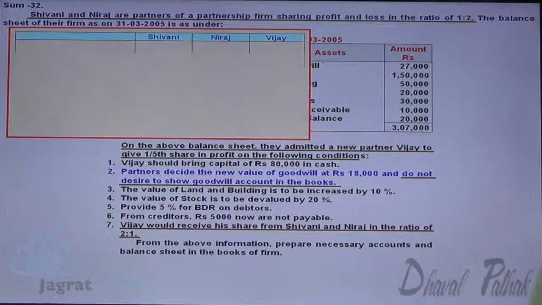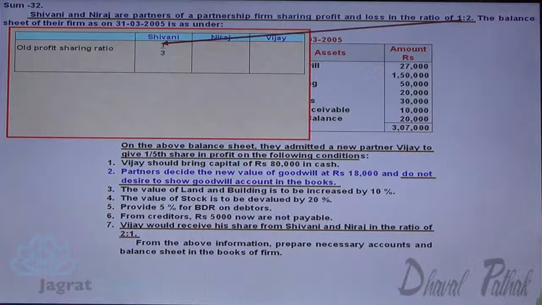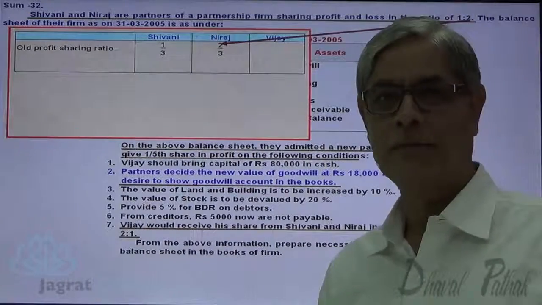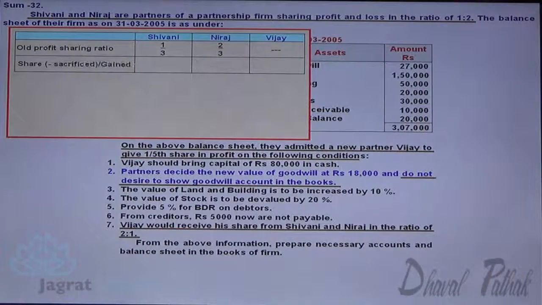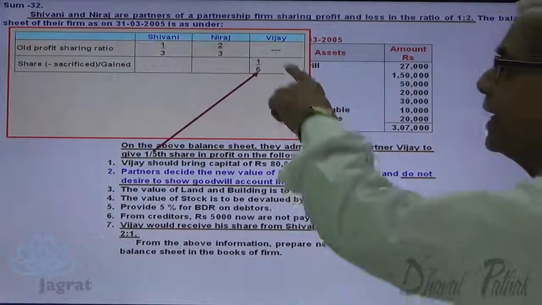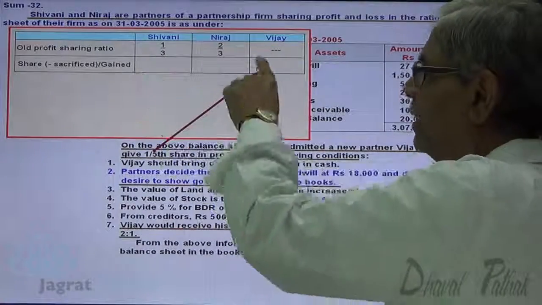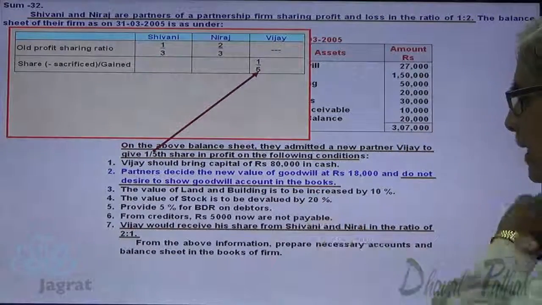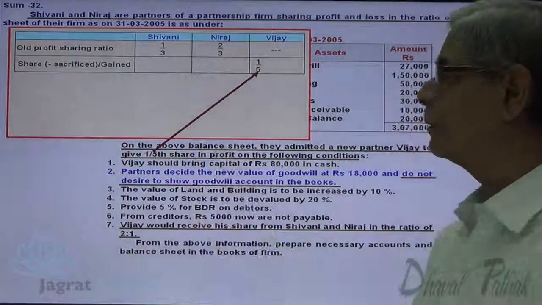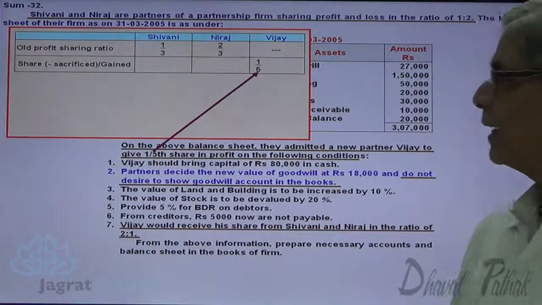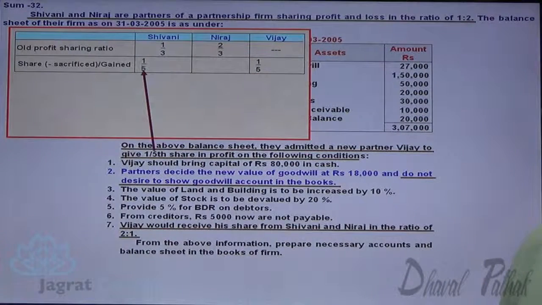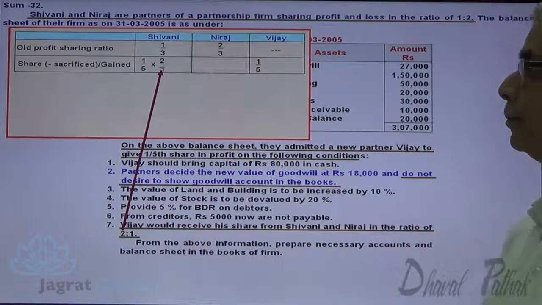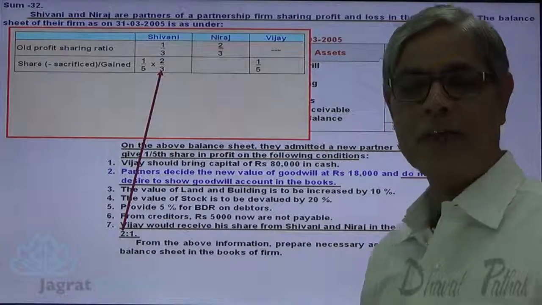Here, Shivani and Neeraj are the partners. Their old profit sharing ratio is 1:2, so 1/3 and 2/3 is their share in profit. Vijay is to be given 1/5 share, so Vijay gained 1/5 share. This 1/5 share is given by Shivani and Neeraj in the ratio of 2:1. So sacrifice of Shivani is 1/5 multiplied by 2/3. This is the sacrificing ratio.